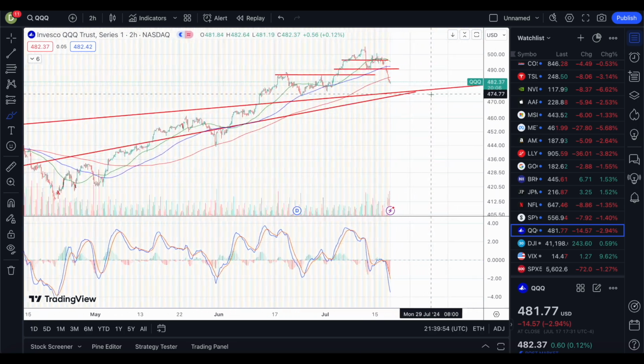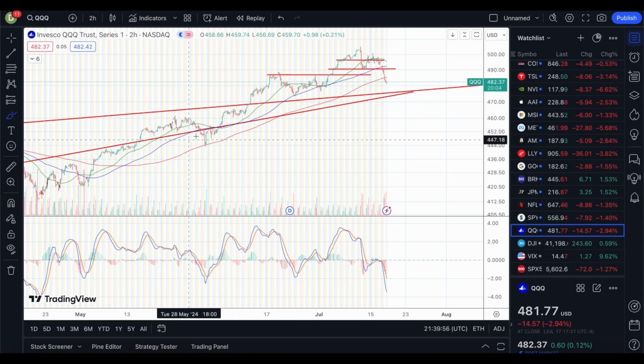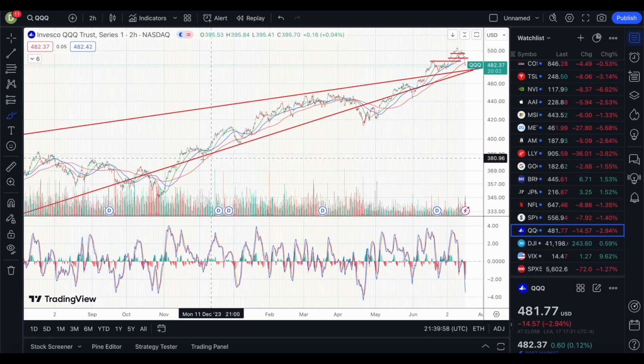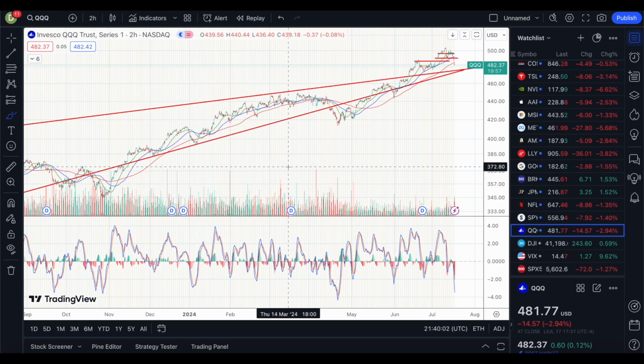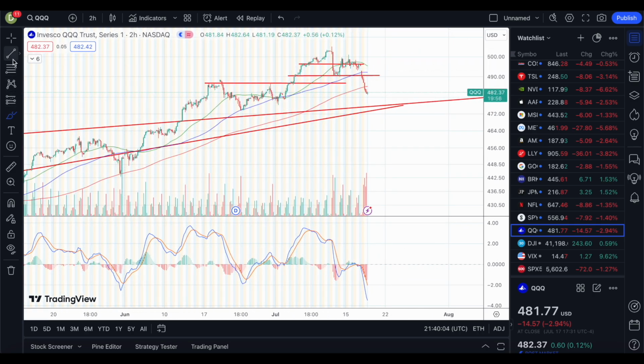So we could have a false breakout to this upward trend resistance line / support line that dates back, I would say it was more prevalent around November of 2023. So potentially come down to this level, maybe have some kind of bounce at $475. That's what the upward trend resistance line is. Mind you, it depends on when we hit that level. The longer we take, the higher the low will be. But right now, it's about $475, give or take, and some change.